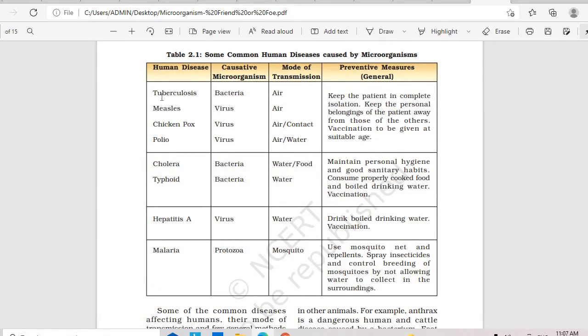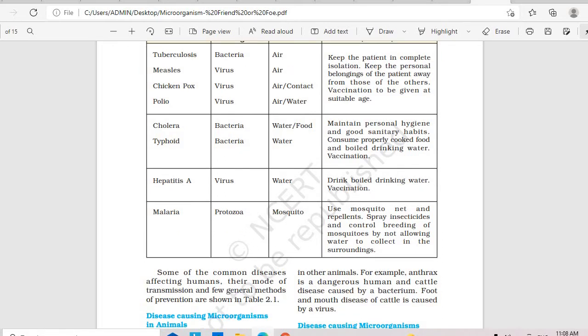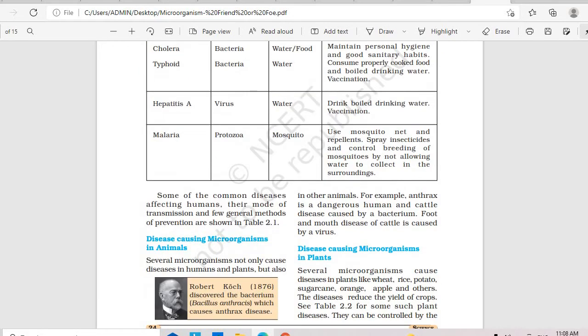It's very important. Tuberculosis or TB is caused by bacteria. Measles by virus. Chickenpox by virus. Polio by virus. Cholera and typhoid by bacteria. Hepatitis A and B and C by virus. Malaria by protozoa. This is very important. Protozoal diseases are malaria and amoebiasis. Yes, you have to remember. It's very important to remember the diseases.